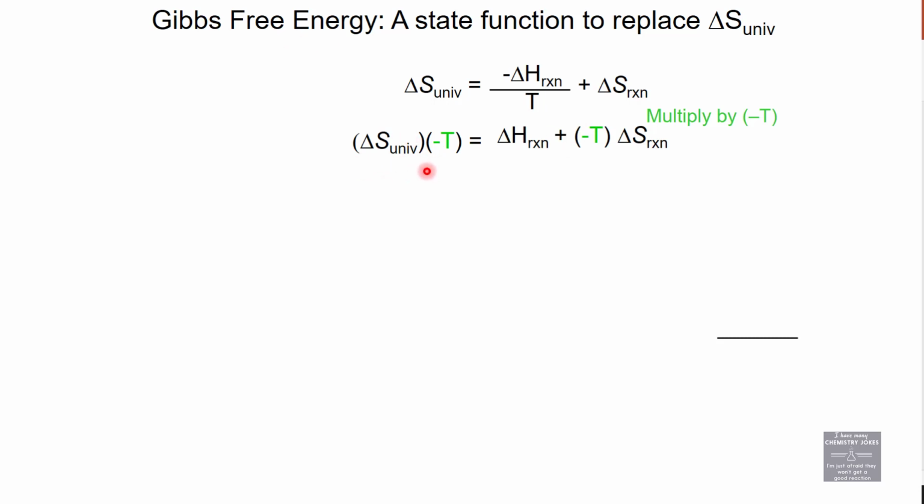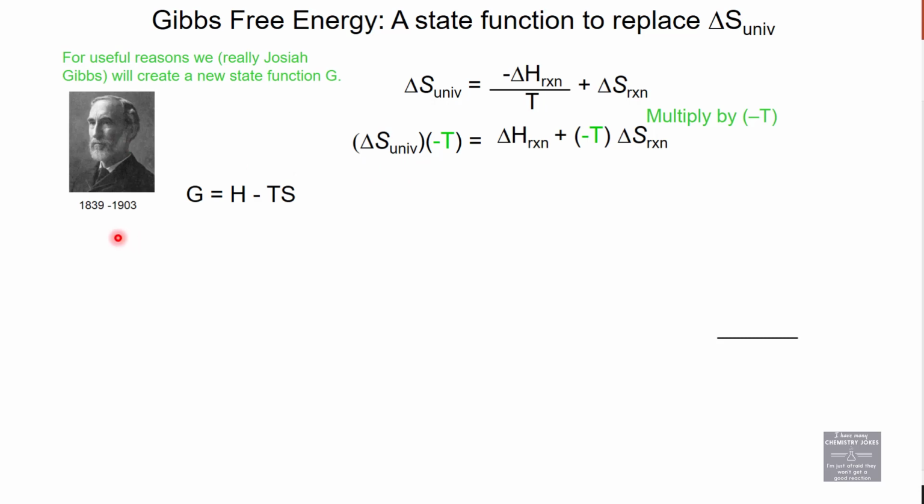So there's this dude that came in, Gibbs is his name. There's this dude that came in that says, let's define a new state function. Let's get rid of this delta S universe term because it's confusing to try to keep up with reaction and universe stuff. And let's define this new term delta G as delta S universe times negative T. That is now known as delta G. So delta S universe times negative T is delta G. If you bring down the rest of the equation, delta G of the reaction is equal to delta H of the reaction minus T delta S of the reaction.